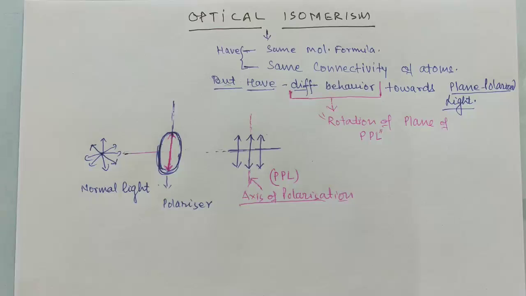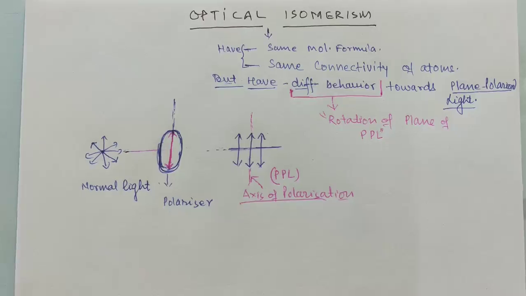So one thing is clear, that optical isomers have different behavior towards plane polarized light.